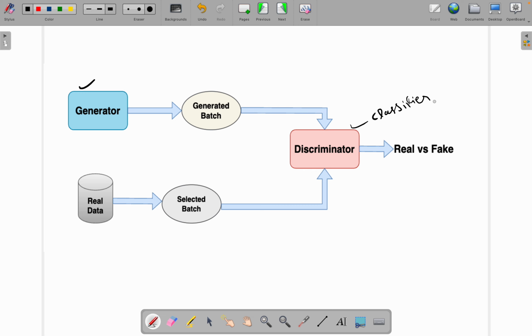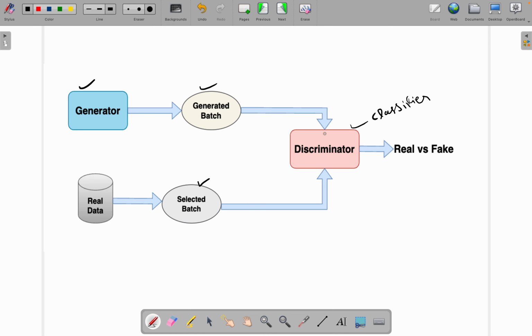The task of the generator is creating new images which are similar to our real data. Now the generator will generate a few images and we will extract a few images from the real images, which is our data set, and we will pass these two sets of images to this discriminator model.